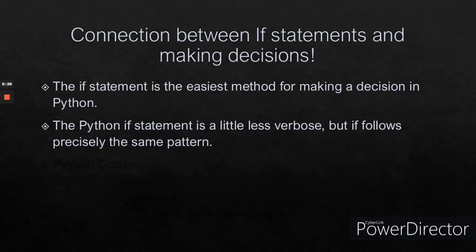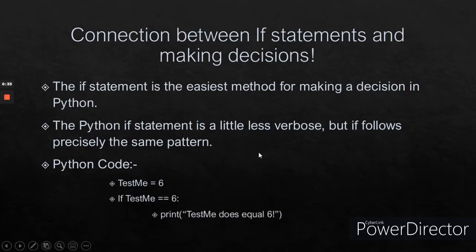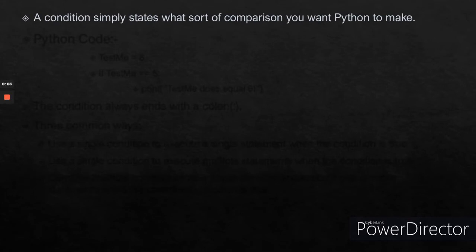Let's say you created a variable named test_me and you placed a value of 6 in it like this. Then you ask the computer to check for a value of 6 in test_me like this, and this is real Python code. Now you can even try and test this, and the answer you will get is test_me does equal 6. Every Python if statement begins oddly enough with the word if.